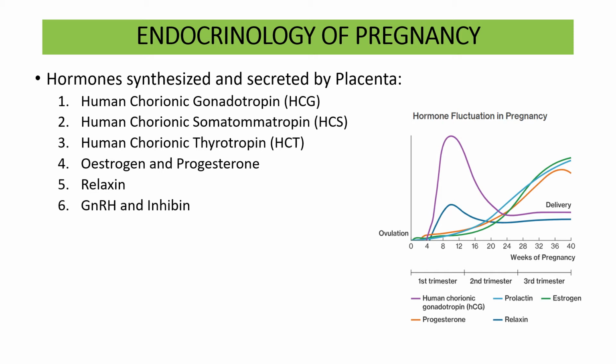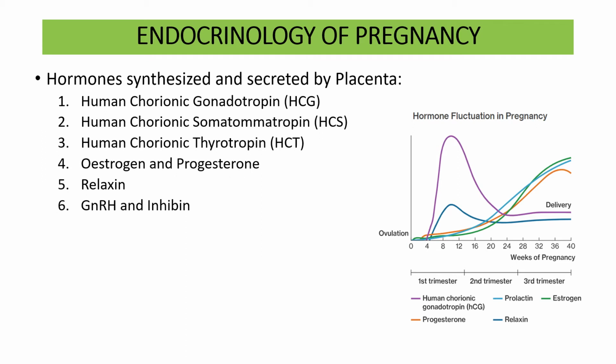It increases and reaches a maximum or a peak level in about 50 to 60, or you can say 90 days of pregnancy, after which it reduces and reaches a plateau phase, and this plateau is maintained up till the delivery.